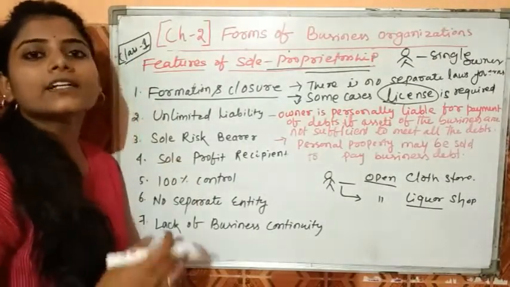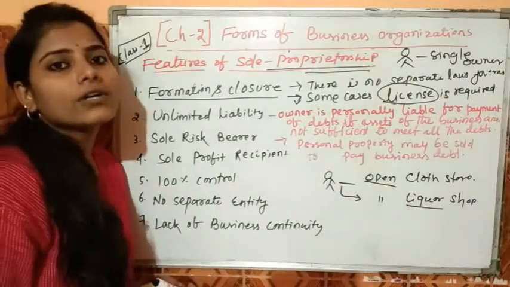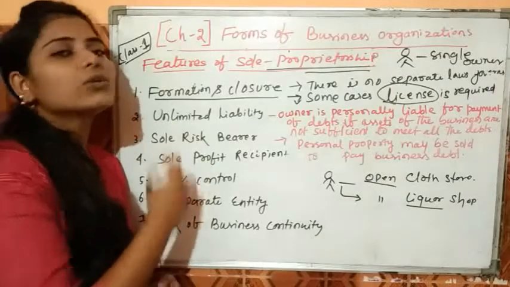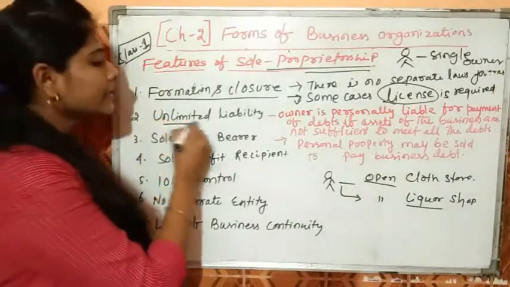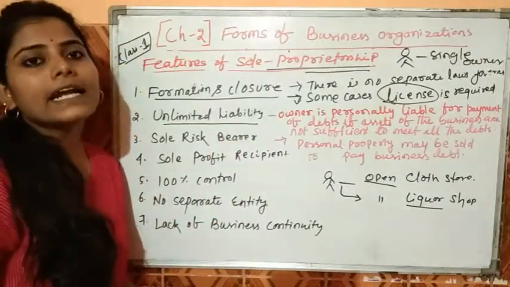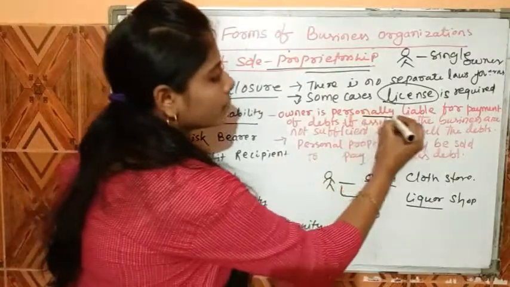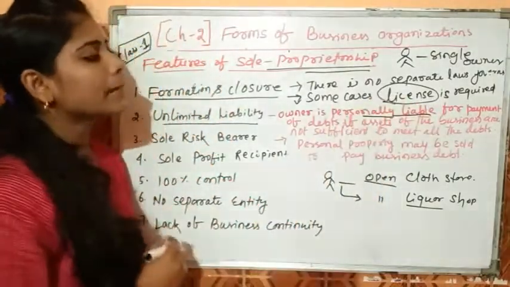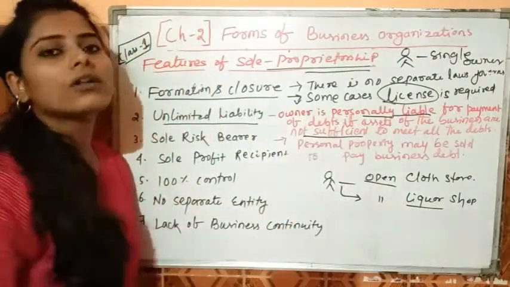Closure is basically related to closing down of the business when the owner requires, and when the owner's interest is related to closing down the business, he can close the business. Next is unlimited liability. Unlimited liability is related to the owner being personally liable for payment of debt if assets of the business are not sufficient to meet all the debts.